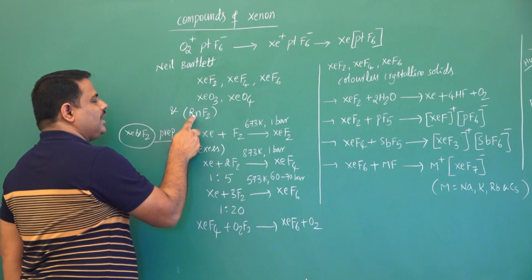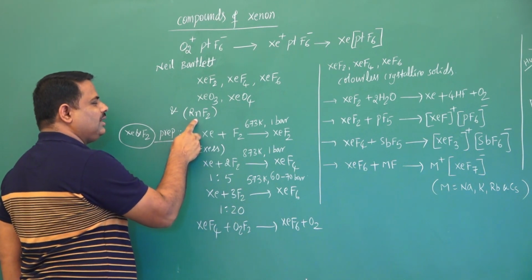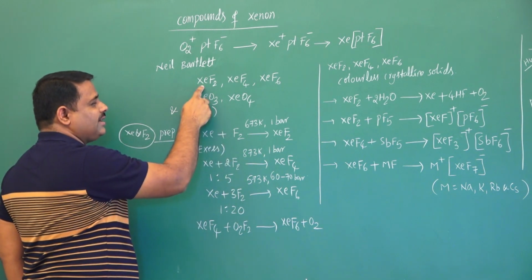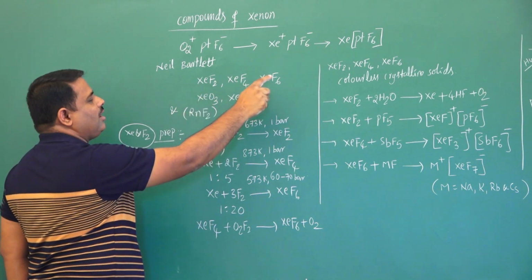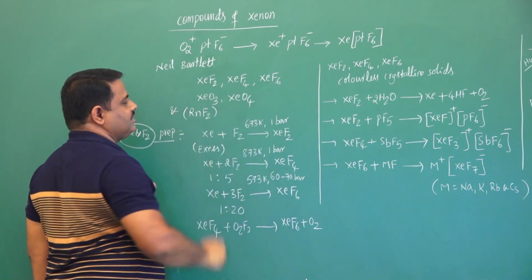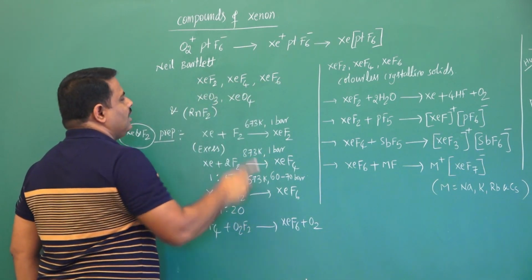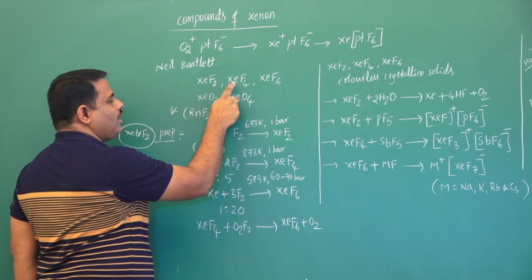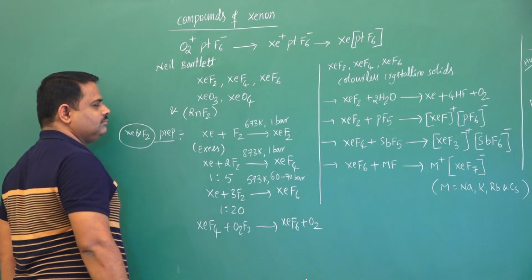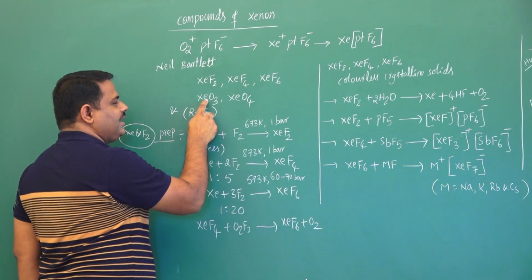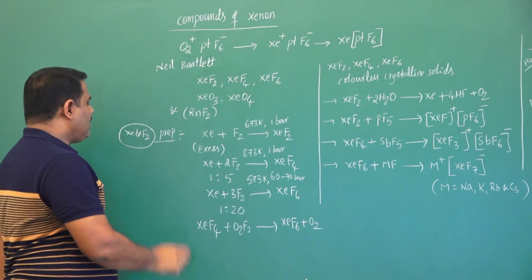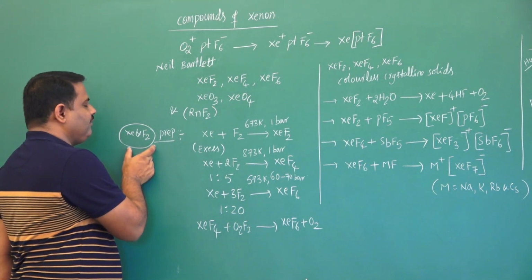Only with highly electronegative elements like fluorine and oxygen. Up to now, the radon compound is only one, that is radon difluoride. But xenon can form so many compounds, among them fluorides and oxides: xenon difluoride, xenon tetrafluoride, xenon hexafluoride, xenon trioxide, xenon tetroxide. The first one, how to prepare xenon fluorides.